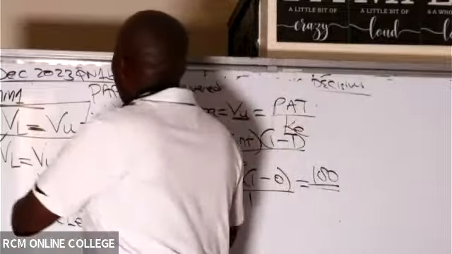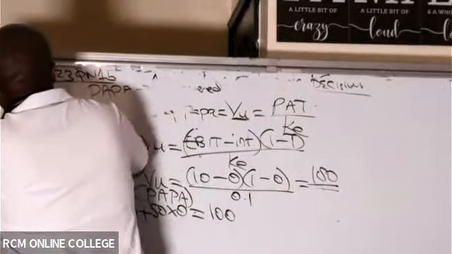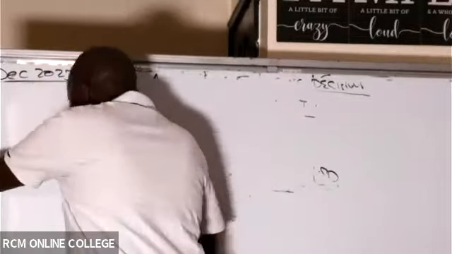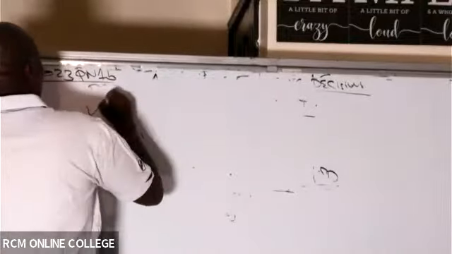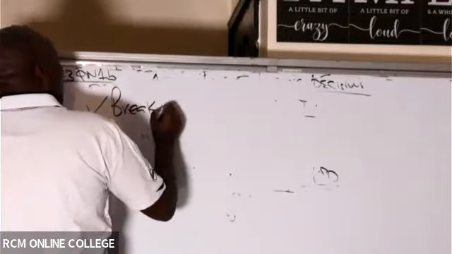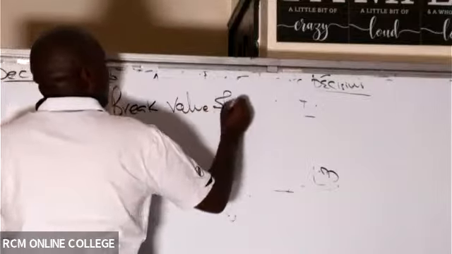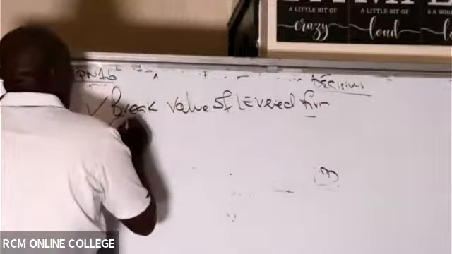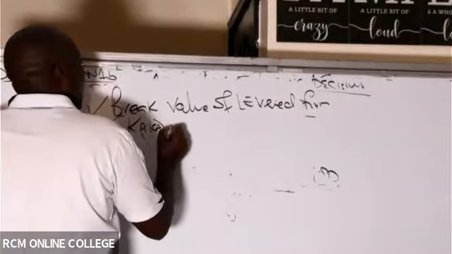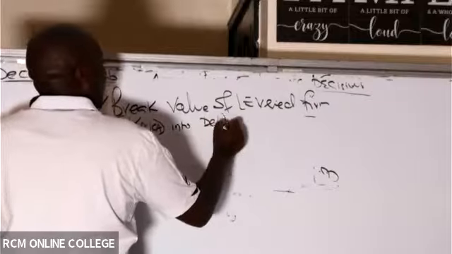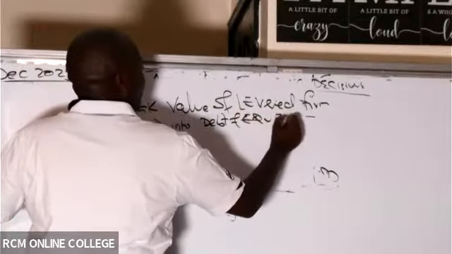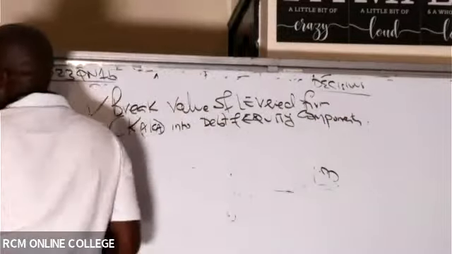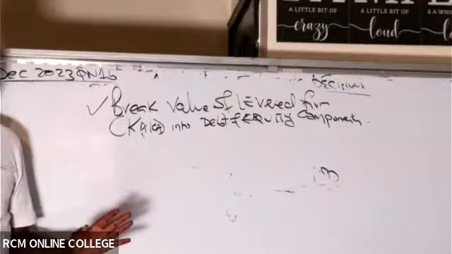So the next step: break the value of the levered farm, which is 𝐸, into debt and equity components. Break it down like that.